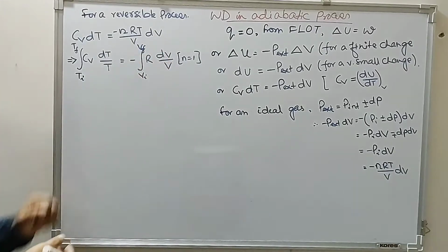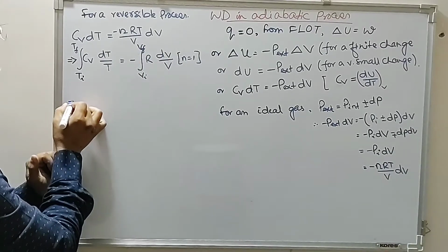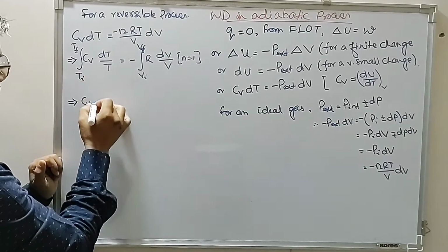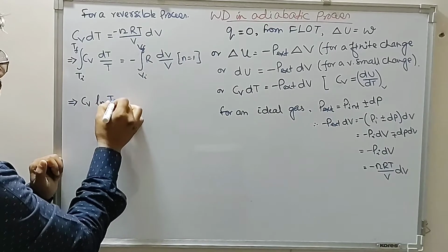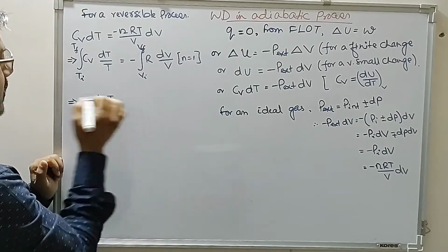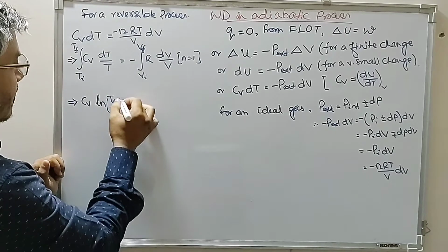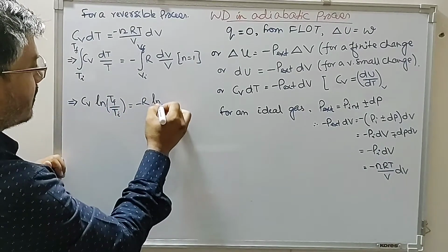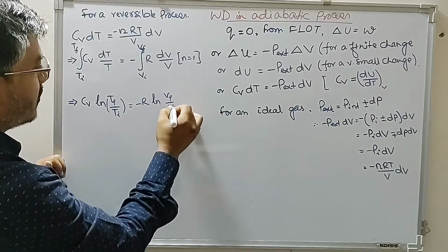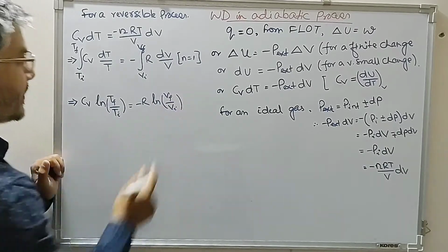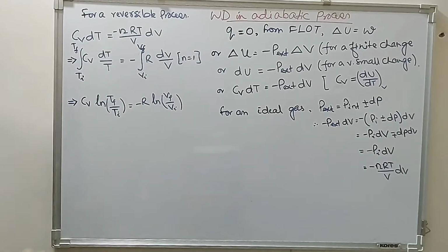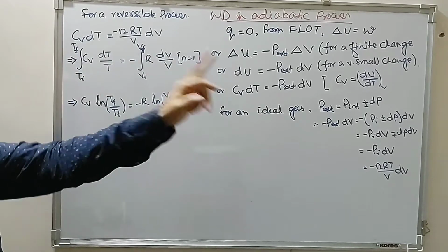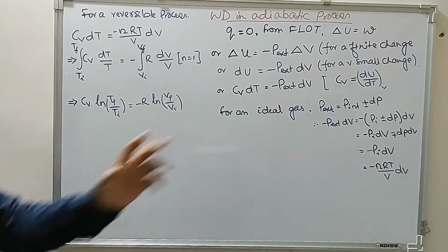So therefore this can be written as Cv ln Tf upon Ti is equal to minus R ln Vf upon Vi. Now we have to find the relationship between temperature and volume for an adiabatic reversible process.